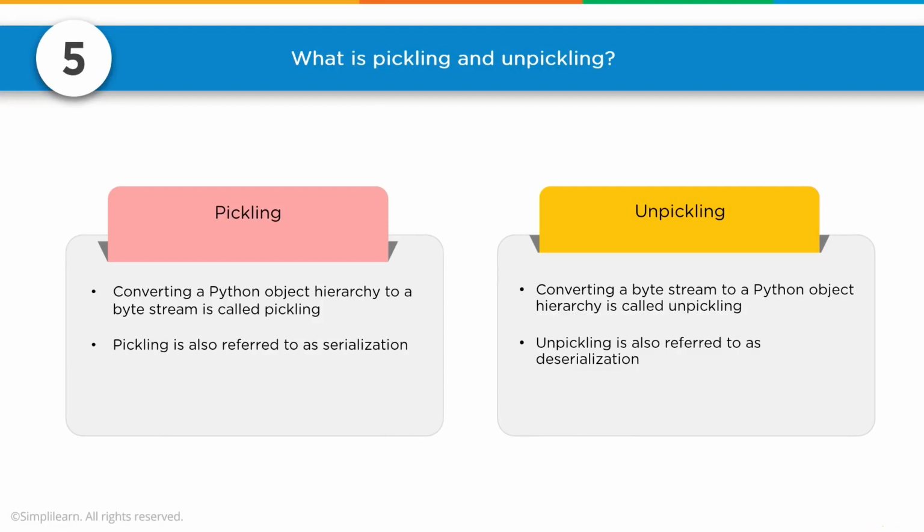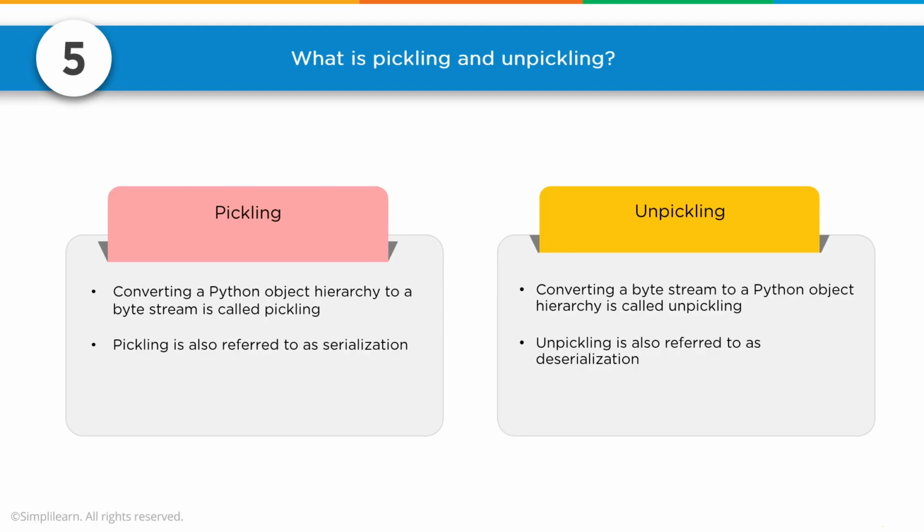So there we go. Number 5, what is pickling and unpickling? Amazes me how many times I pickle and unpickle something. Converting a Python object hierarchy to a byte stream is called pickling. Pickling is also referred to as serialization. Converting a byte stream to a Python object hierarchy is called unpickling. Unpickling is also referred to as deserialization.